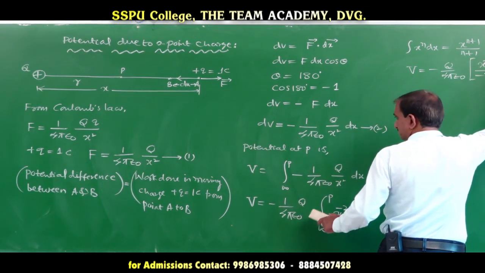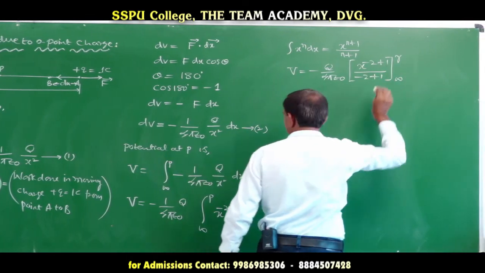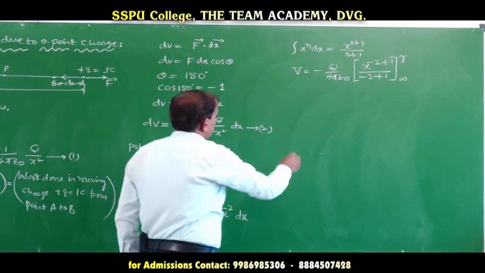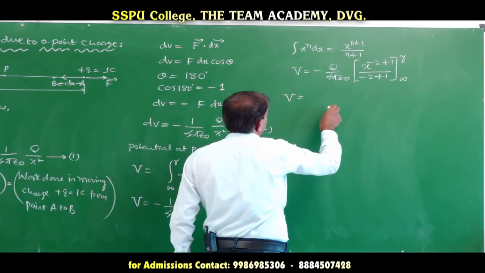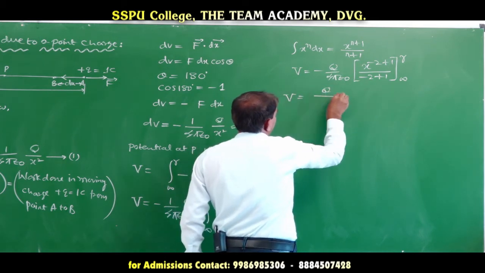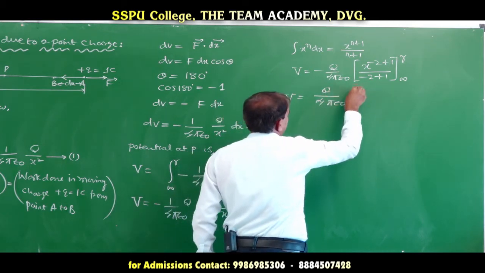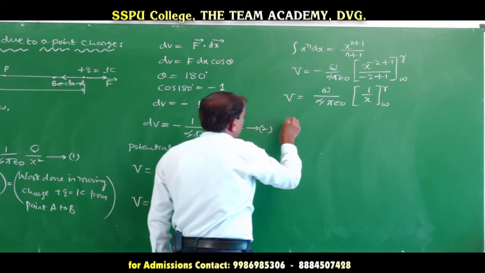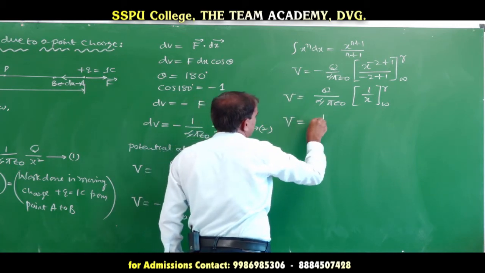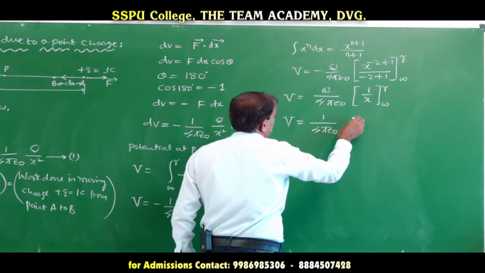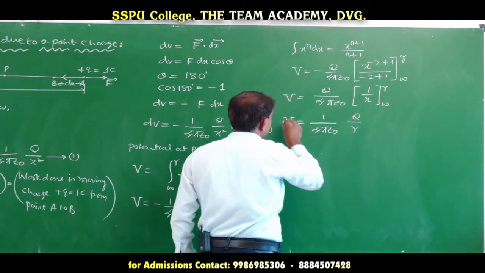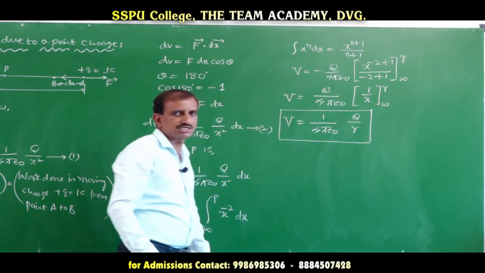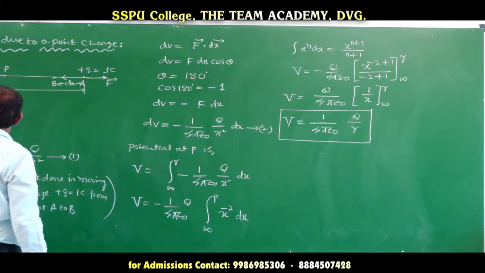The point P is at a distance r. So, use this r; this is also r. Therefore, V is equal to minus, the minus cancels, q divided by 4 pi epsilon naught into 1 by x from infinity to r. Or this can be written as V equal to 1 divided by 4 pi epsilon naught into q divided by r. This is the expression for potential at P due to the charge plus q.